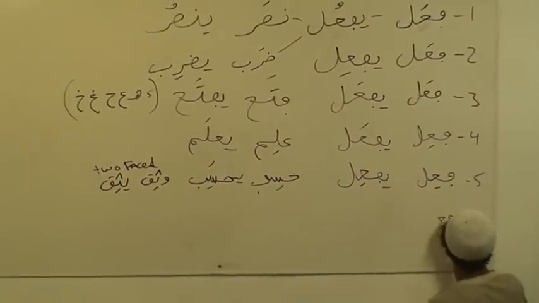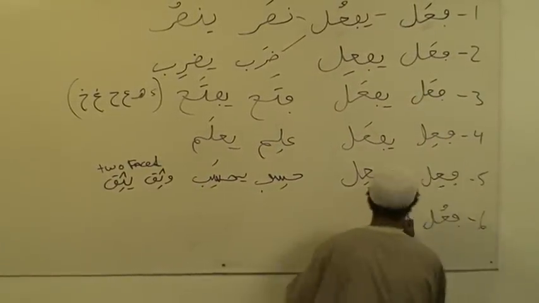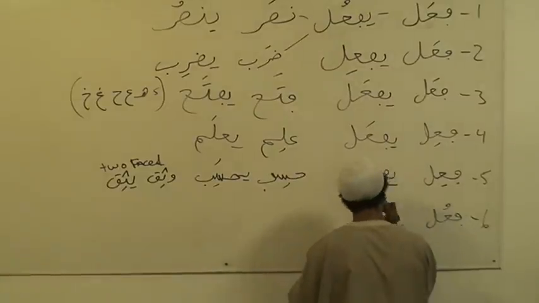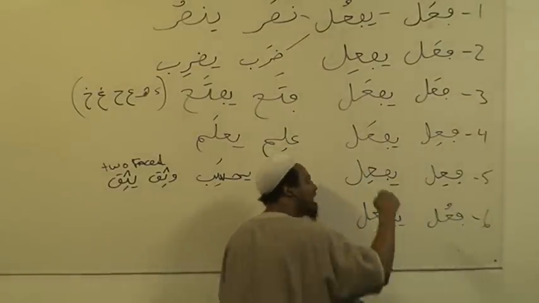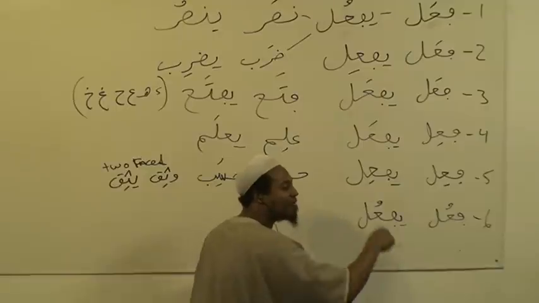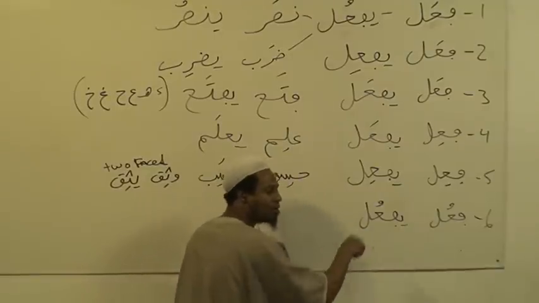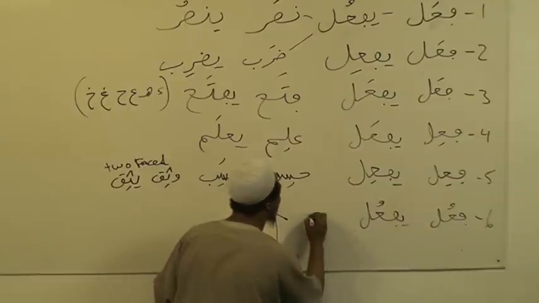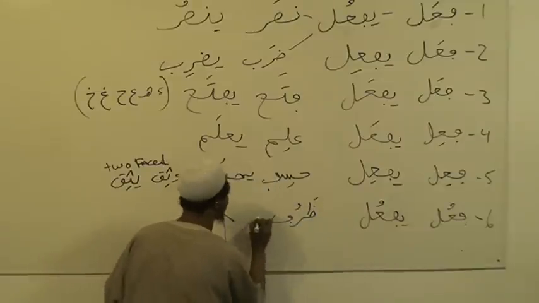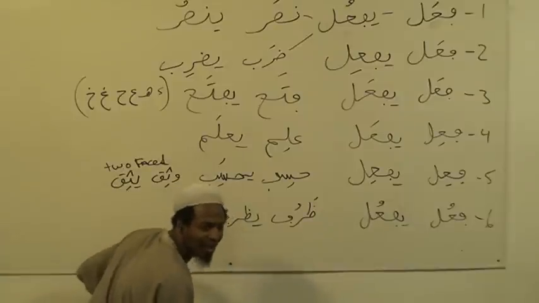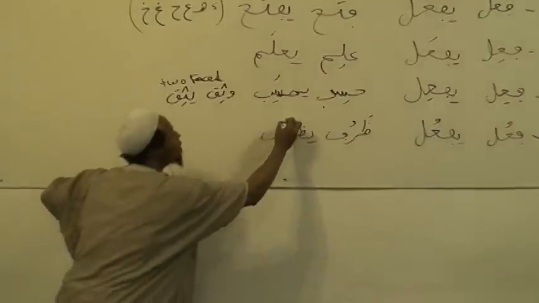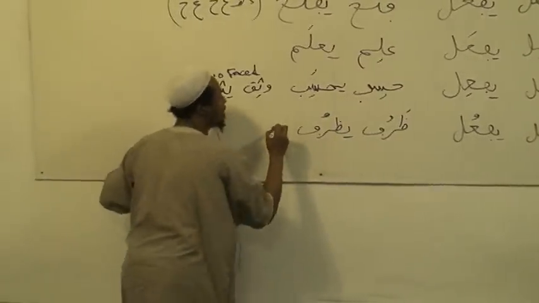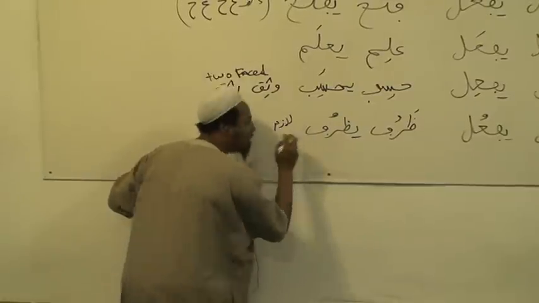The sixth one is fa'ula. Say it, guys, yaf'ulu. And you can bank on it. Fa'ula yaf'ulu, it does not come on anything other than that. Fa'ula never comes except with yaf'ulu. And it's always lazim, just like you say dharufa yadrufu, or karuma yakrumu. Okay? And this is lazim, meaning it's only going to stick to you.